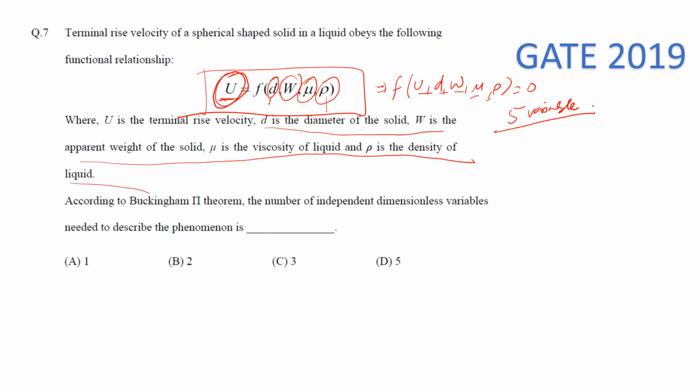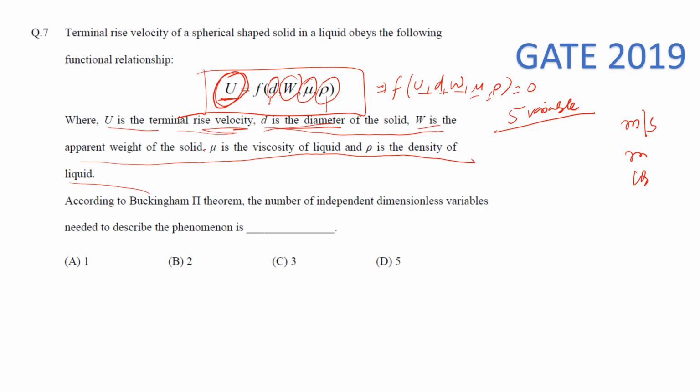And if you take these 5 variables, the terminal rise velocity will have unit of meter per second, right? Then d is your diameter, so it will have meter. Weight, it will have kg, the apparent weight. Mu is the viscosity, right?